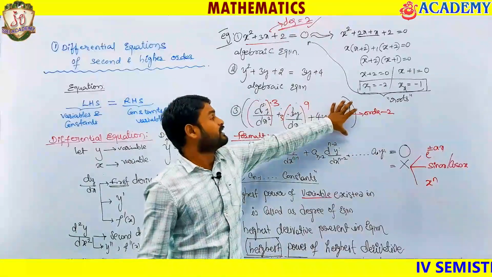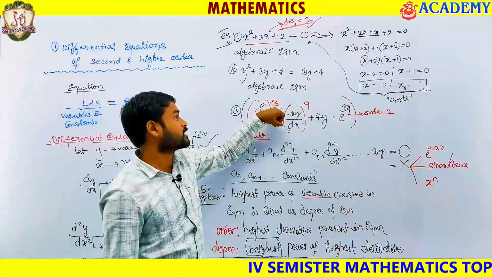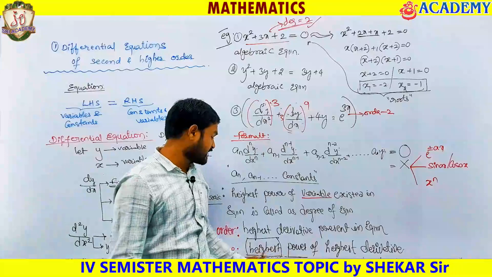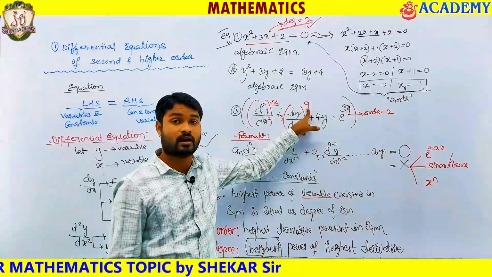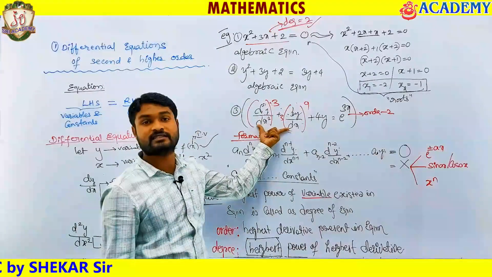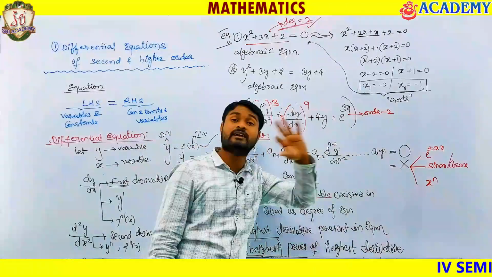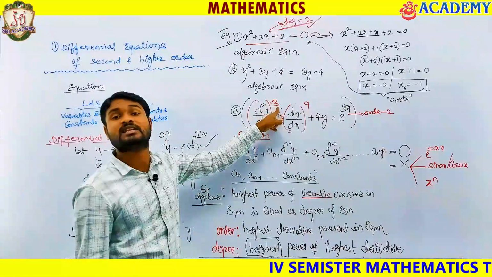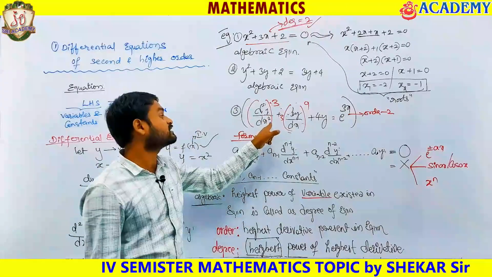So if you see the powers, there is no power at all, that is 1 power. This is going to be 9th power. This is going to be 3rd power. Now if I say highest power, you will be saying 9 as the highest power, but that is wrong. The degree of this differential equation is 3. Why? Because power of highest derivative you need to see. So this is the highest derivative term, to the power is how much? 3 is there. So now 3 is going to be your degree of this differential equation.